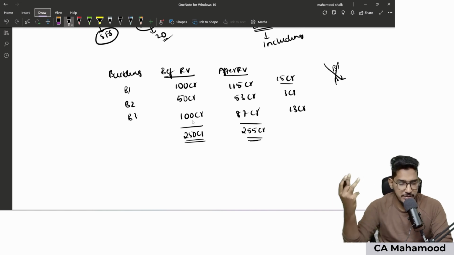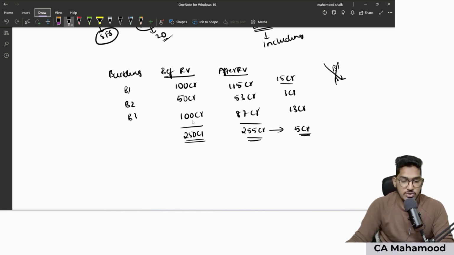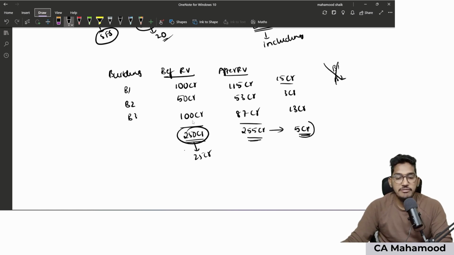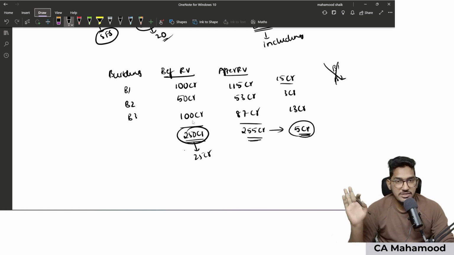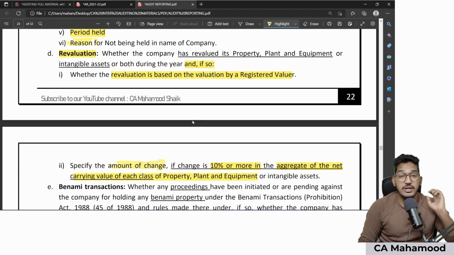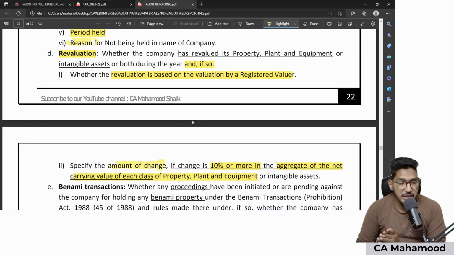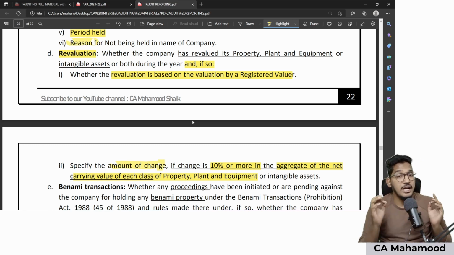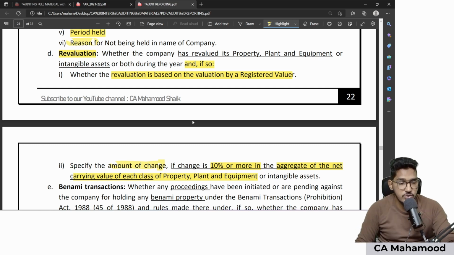Correct me if I'm wrong with the calculations. So I guess it is 255 crores. So for the entire buildings category, there is only 5 crores of change because of revaluation, which is hardly less than 10%. Here 10% is 25 crores, but the effect of revaluation is only 5 crores. No amount is required to be reported. Clear, everybody? So the fourth point is regarding revaluation: whether your client has revalued any of the property, plant and equipment. If so, whether that revaluation is on the basis of a registered valuer certificate, and because of that revaluation, if the change is 10% or more, that too in the aggregate of total value of each class of property, plant and equipment, specify the amount of change also.